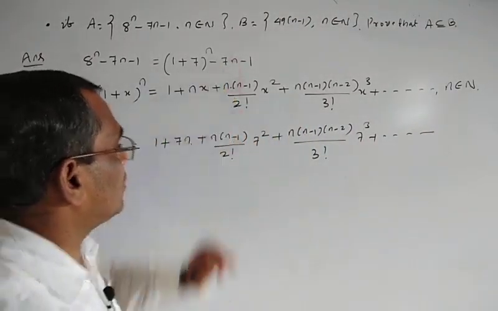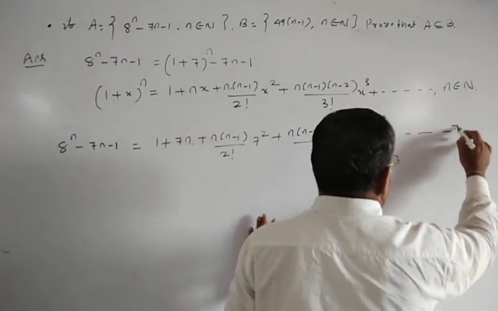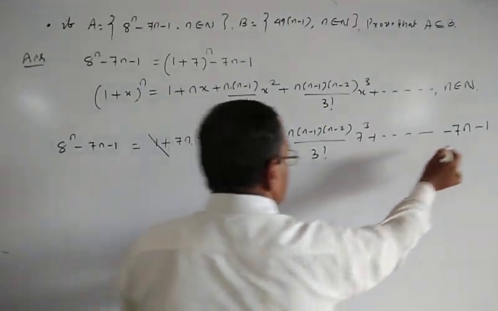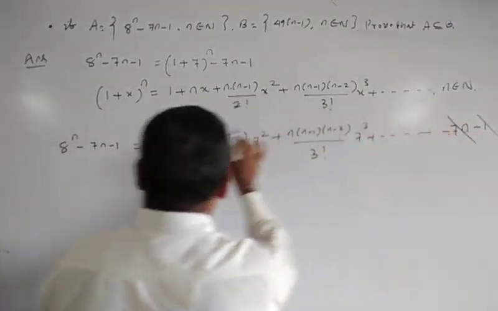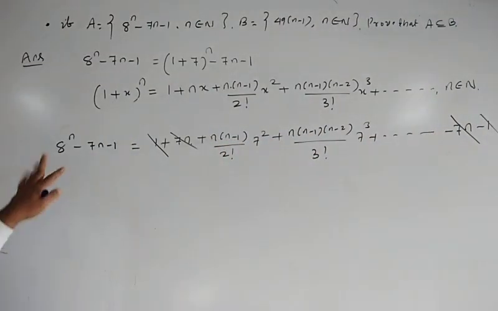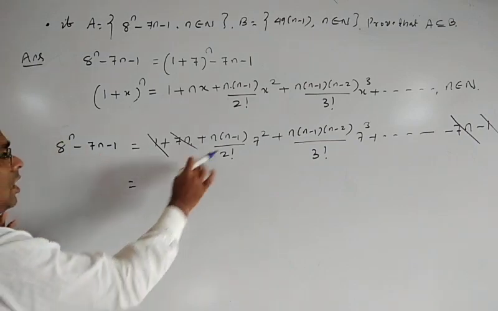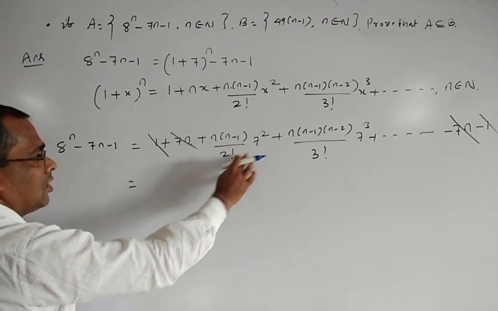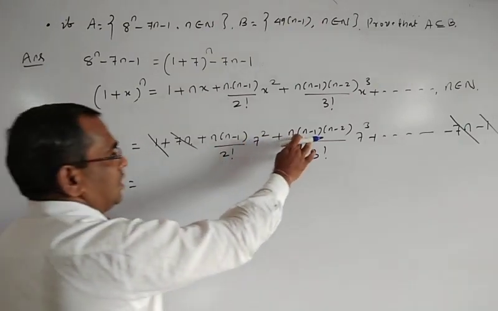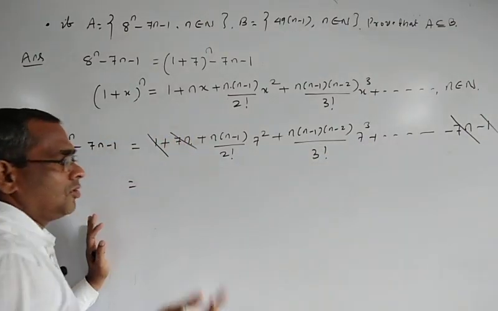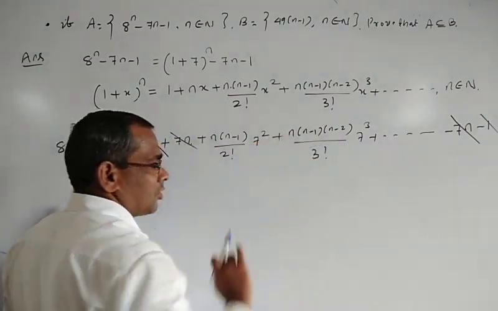Then minus 7n minus 1: the plus 1 and minus 1 cancel, plus 7n and minus 7n cancel. So 8 to the power n minus 7n minus 1 is equal to n into n minus 1 by 2 factorial into 7 square plus n into n minus 1 into n minus 2 by 3 factorial into 7 cube, and so on. So it is 7 square, 7 cube.